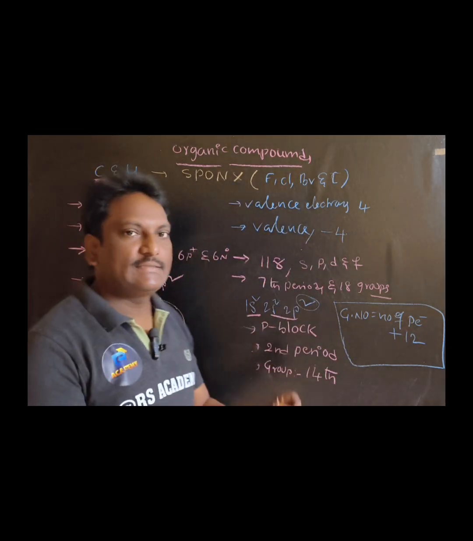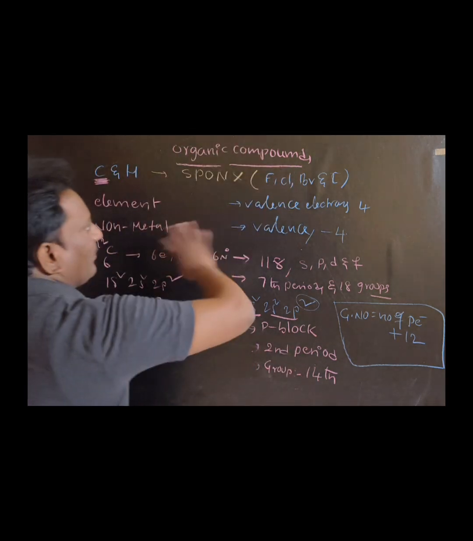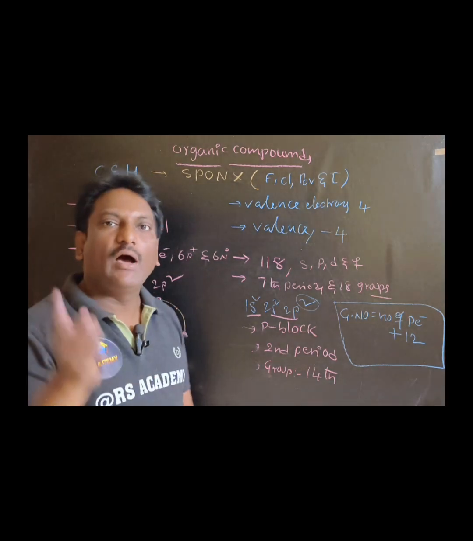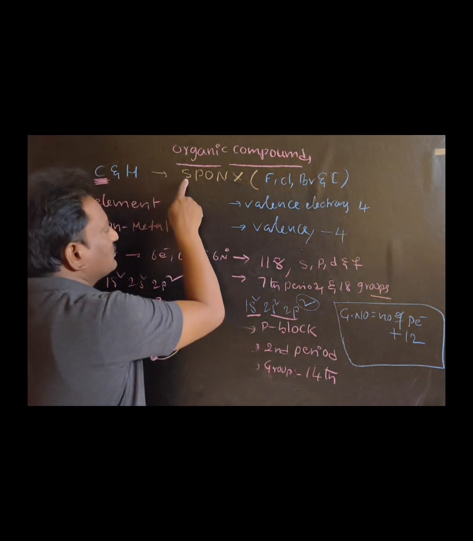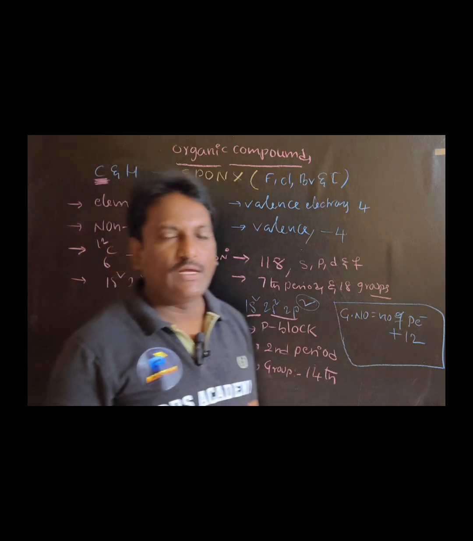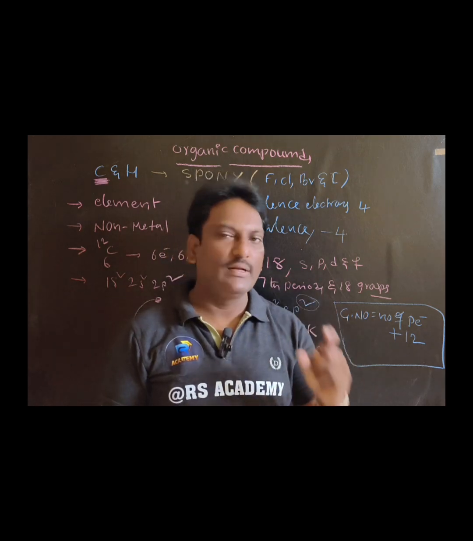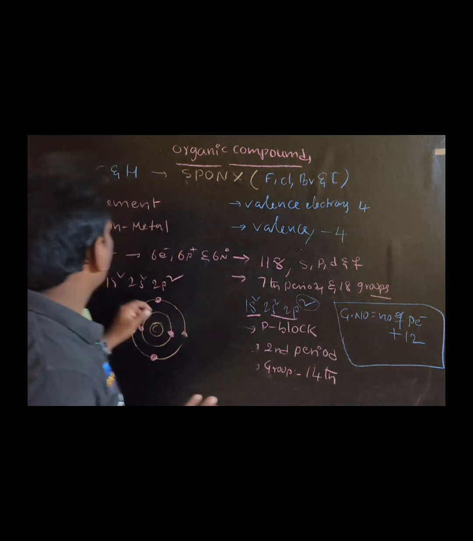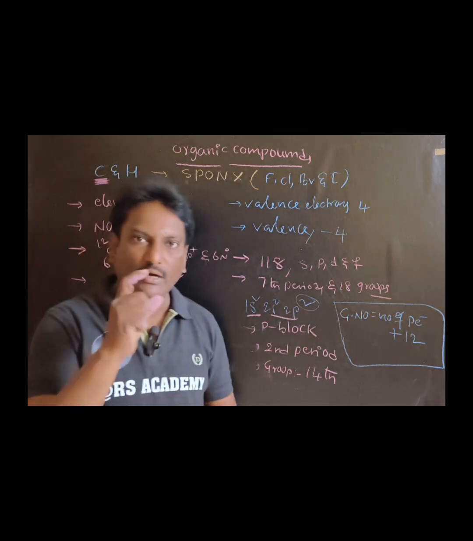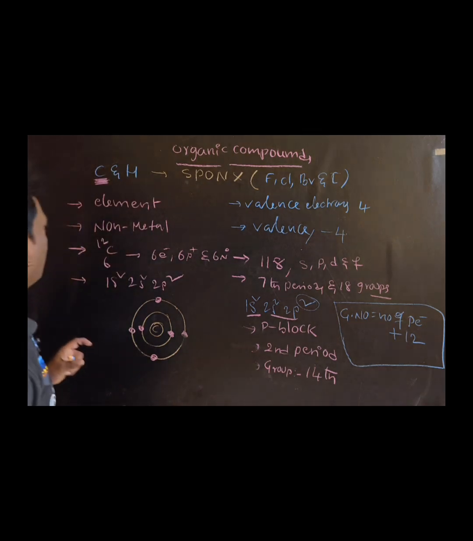So this is an introduction regarding carbon. Organic compounds are made up of mainly carbon and hydrogen. Along with carbon and hydrogen, there are sulfur, phosphorus, oxygen, nitrogen and halogens. Halogens are 17th group elements like fluorine, chlorine, bromine and iodine. Carbon is the hero of organic chemistry, so that's why we should have an introduction regarding our hero, carbon.